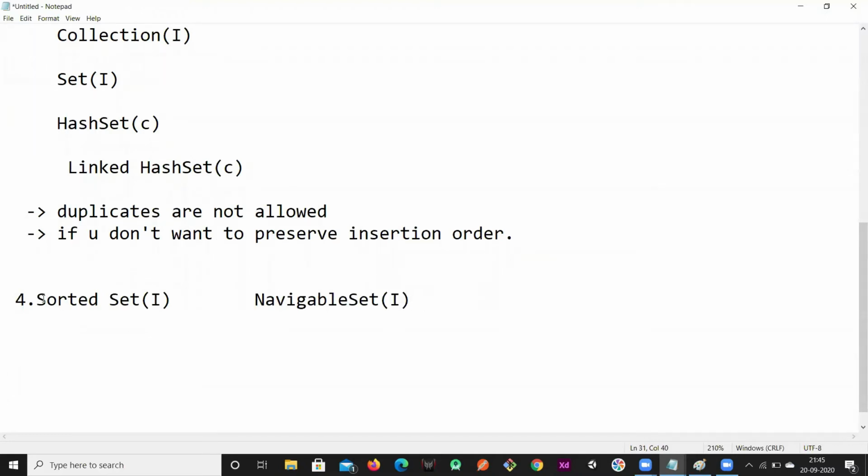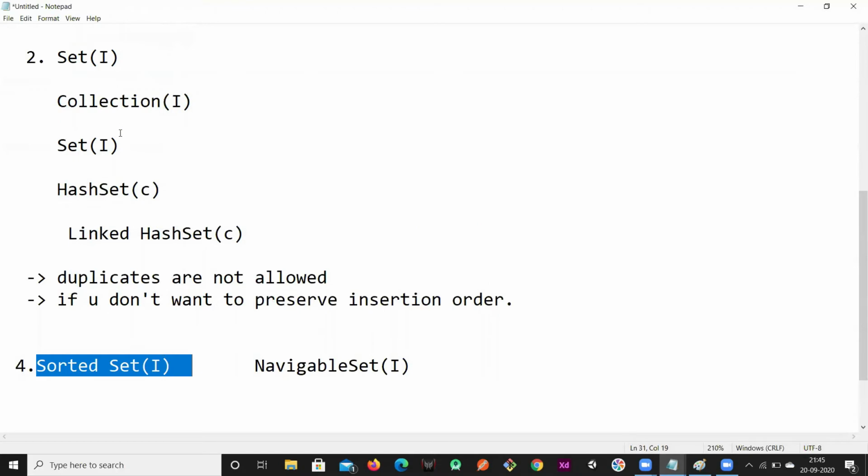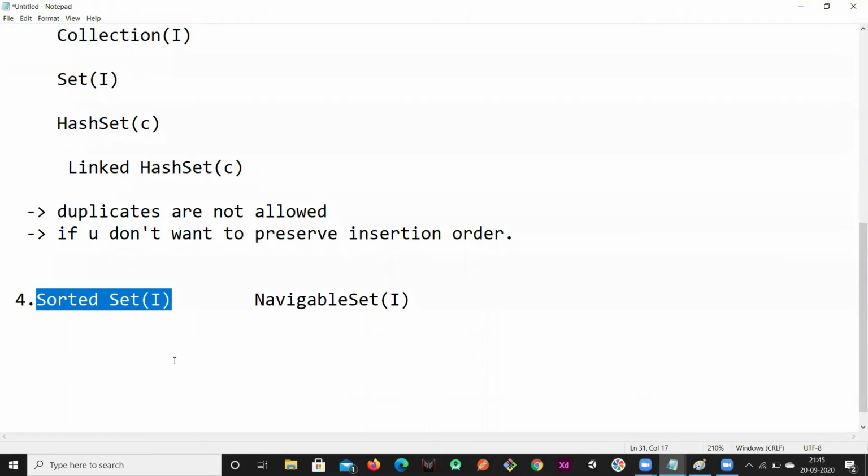If you don't want duplicates but the elements have to be sorted in some order, then we go for SortedSet. By default, a set doesn't give you sorted elements, but a SortedSet gives you elements in some sorted order.